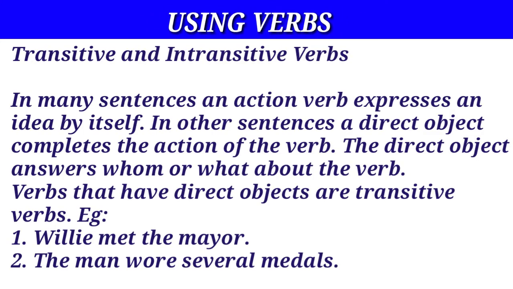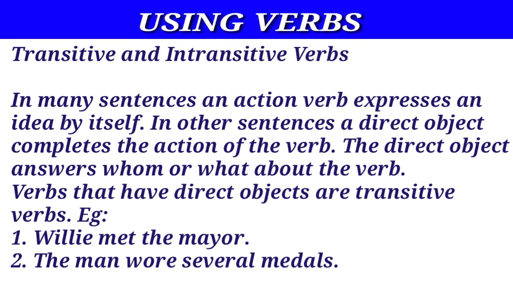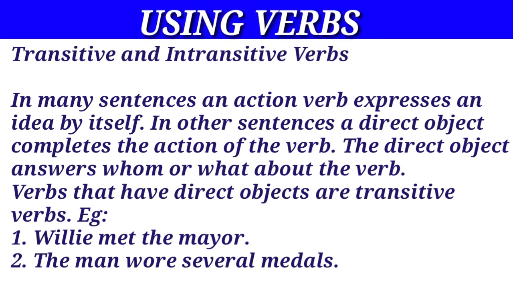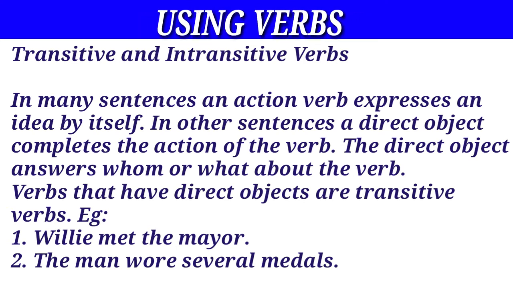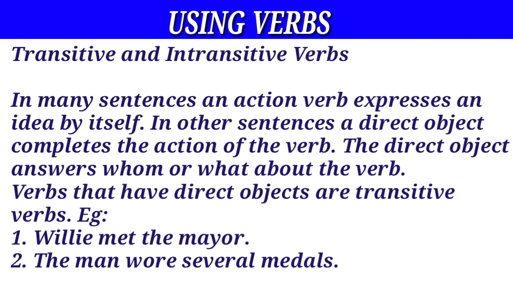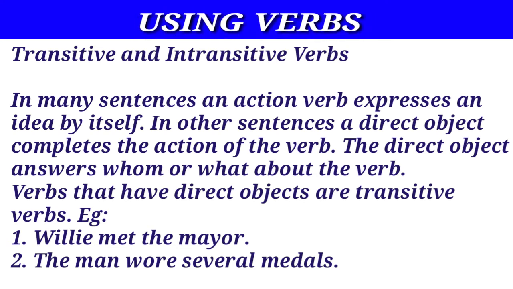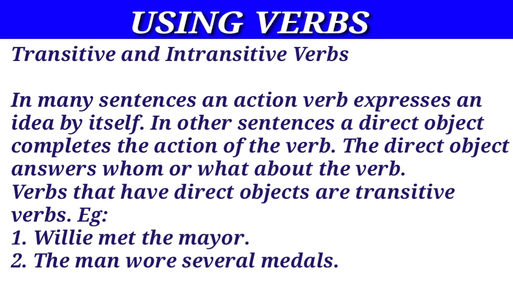Transitive and intransitive verbs. In many sentences, an action verb expresses an idea by itself. In other sentences, a direct object completes the action of the verb. The direct object answers whom or what about the verb. Verbs that have a direct object are transitive verbs.